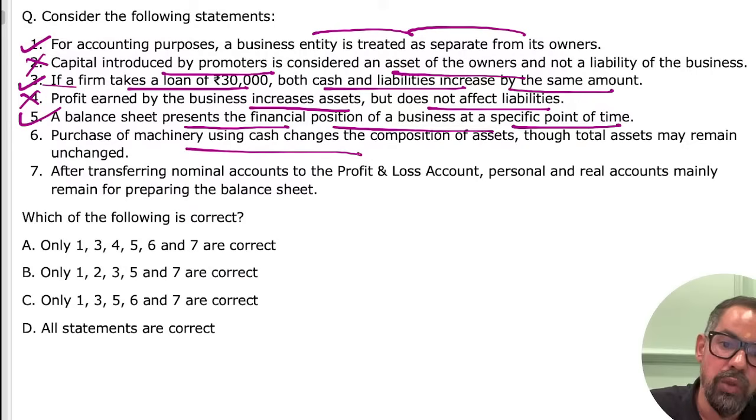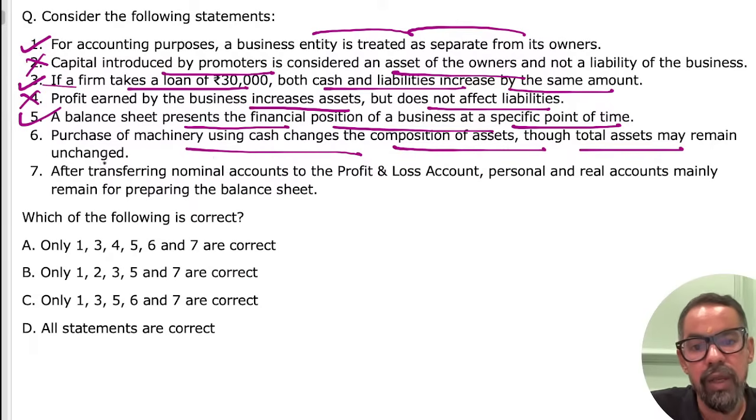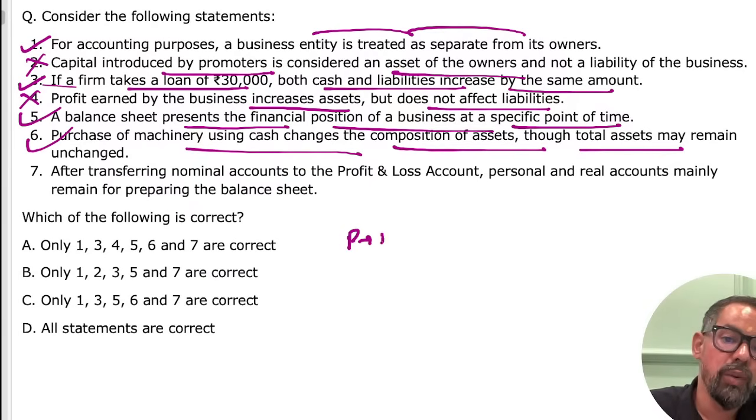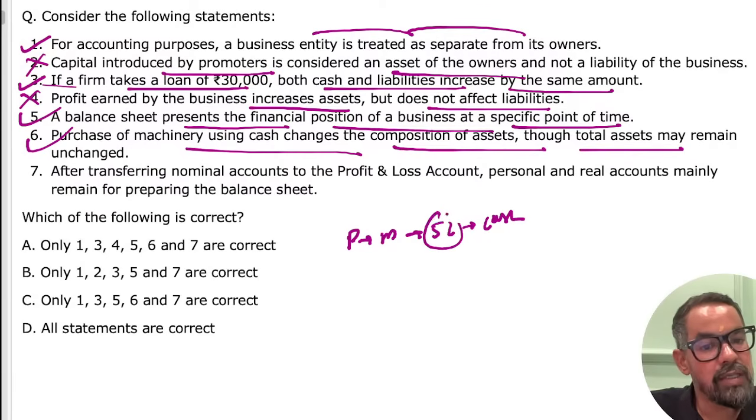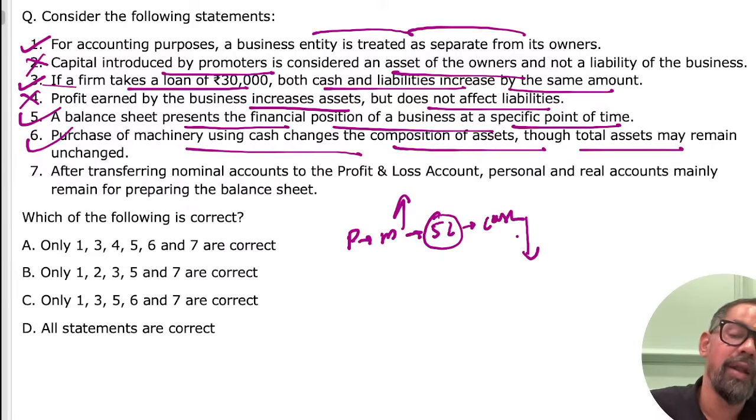Purchase of machinery using cash changes components of the asset, such as total asset may remain unchanged. Let's say we purchase machinery worth rupees 5 lakh in cash. So what happened in this case? Your long term asset increased by 5 lakh and your short term asset decreased by 5 lakh.